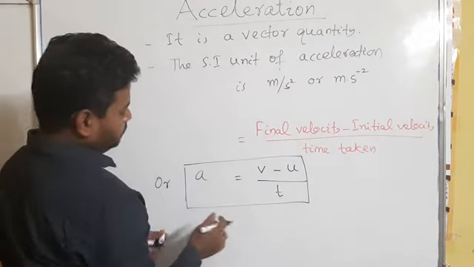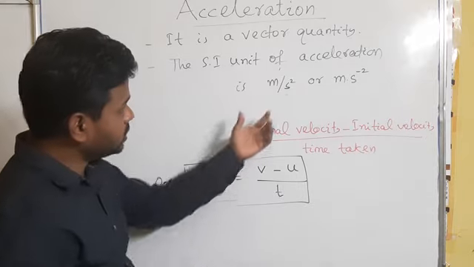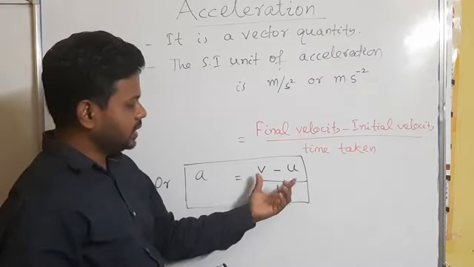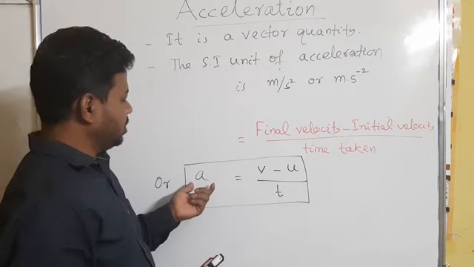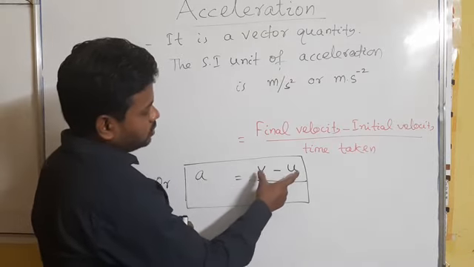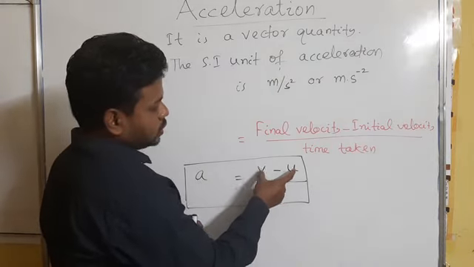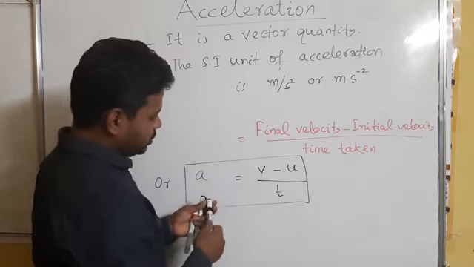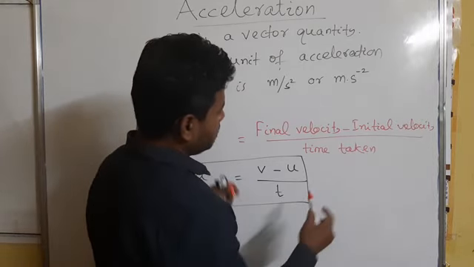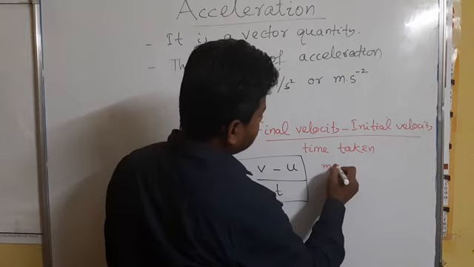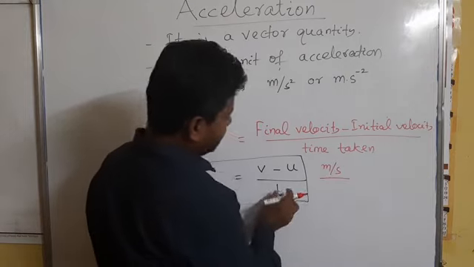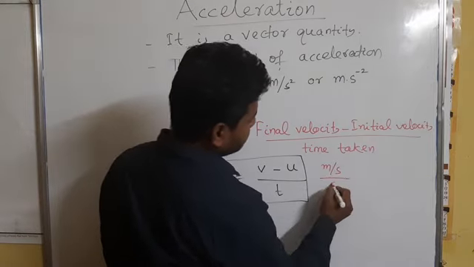If you use the SI units of all these quantities, you can find the SI unit of acceleration. V minus u, both are velocity, so the unit of velocity will be meter per second, divided by the unit of time, which is second.